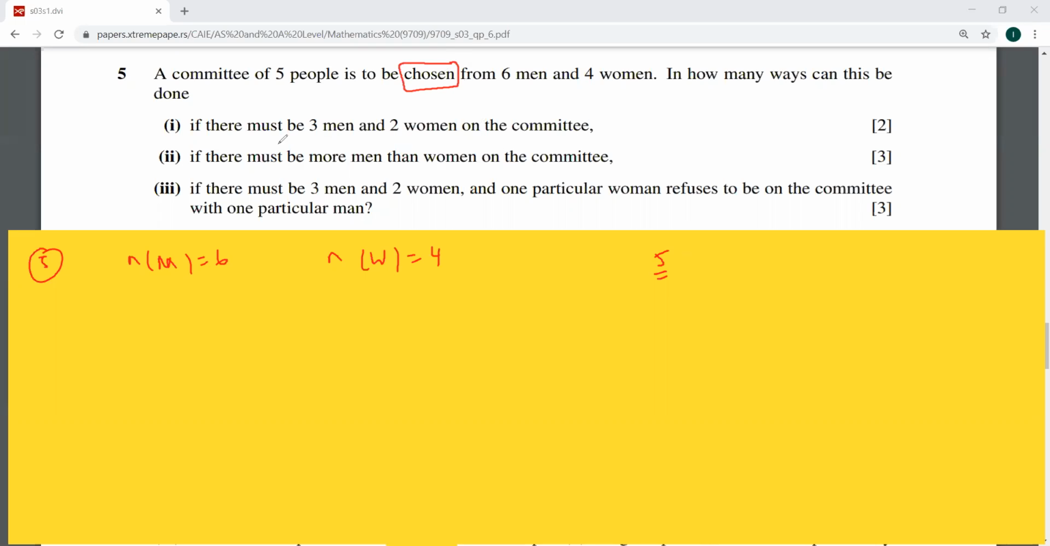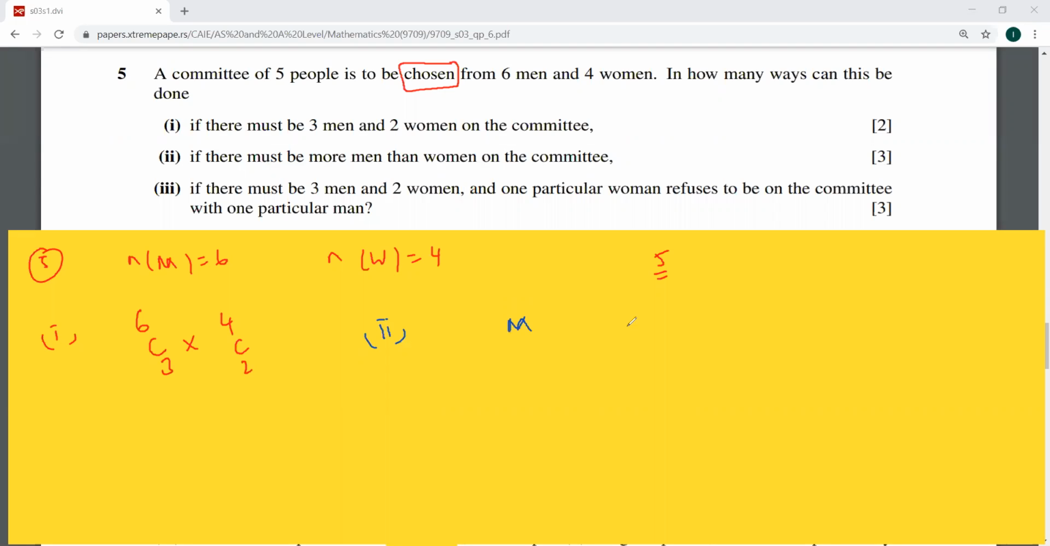Okay, so if there must be 3 men and 2 women on the committee, so the first part is going to be 6C3 and 4C2. That's it. If you do this, you can get 2 marks. Then it says in the second part, if there must be more men than women on the committee.